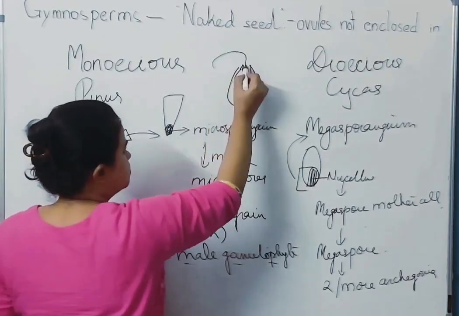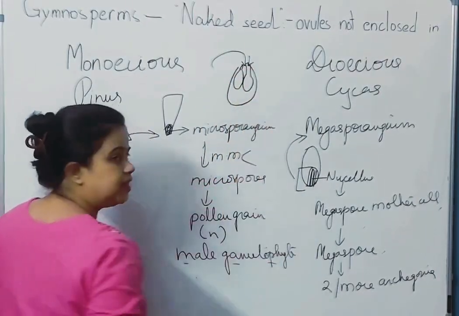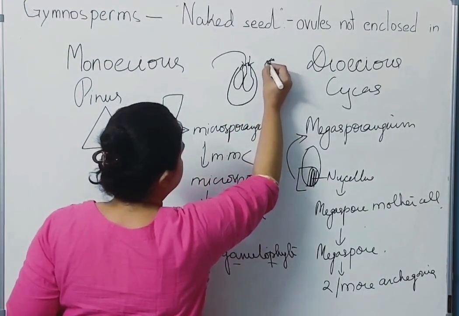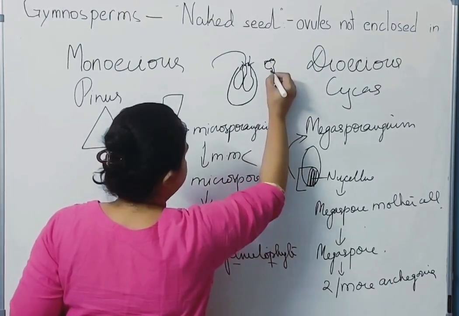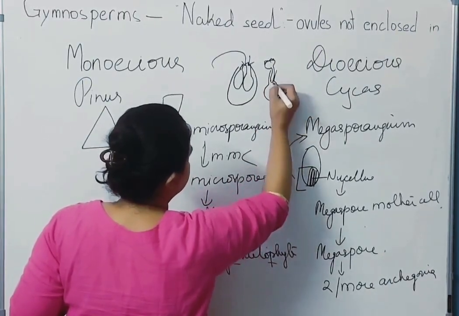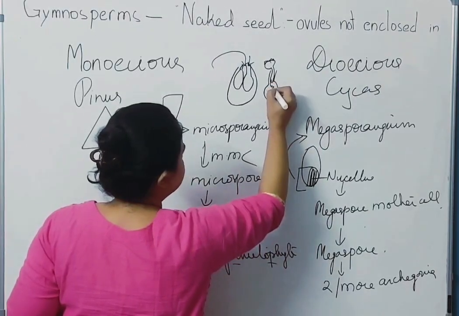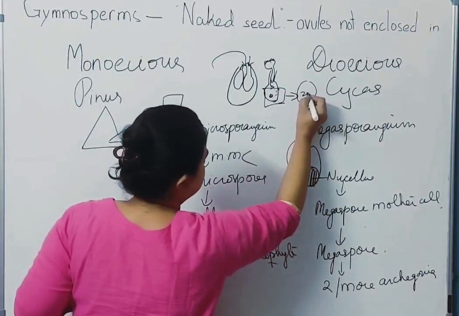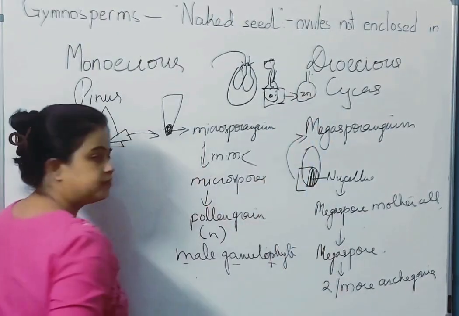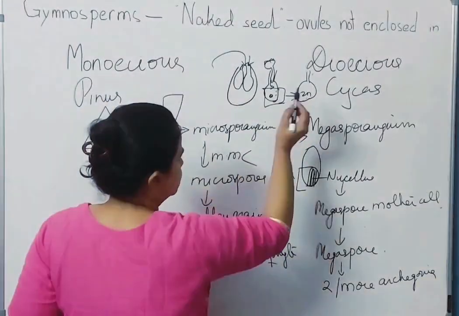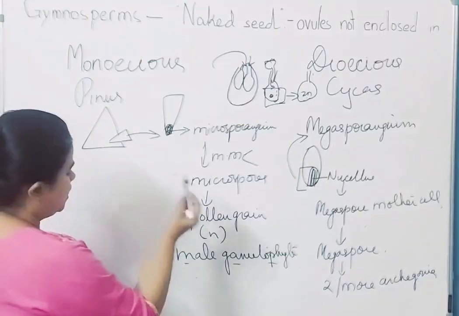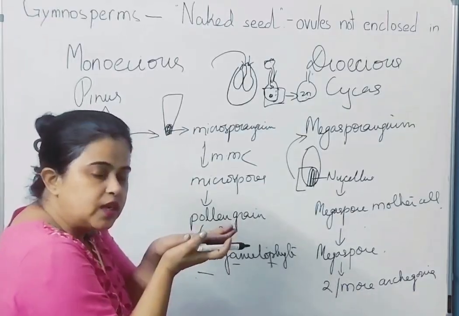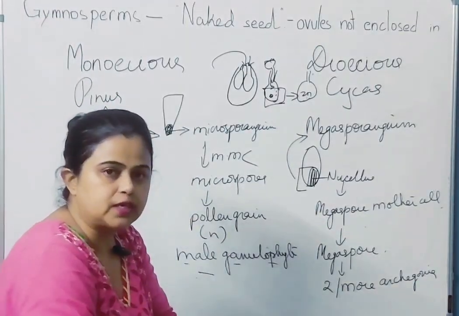Okay. The male gametophytes or the pollen grains are released here. The pollen grains, say for example, this is the pollen grain. They form the tube. This is the egg. They release the male gametes here, fertilization takes place. Okay, this is clear है. So this is the zygote. So what the difference we see कि यहाँ पे the male gametophyte or the female gametophyte is extremely reduced and completely dependent on the sporophyte. Clear है?